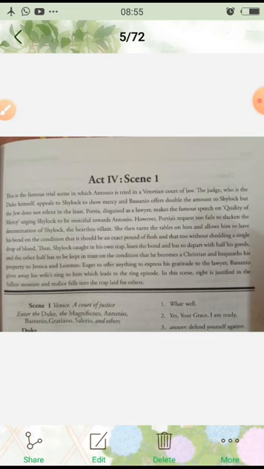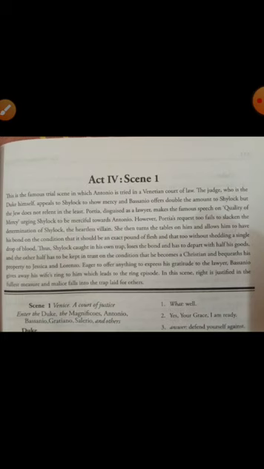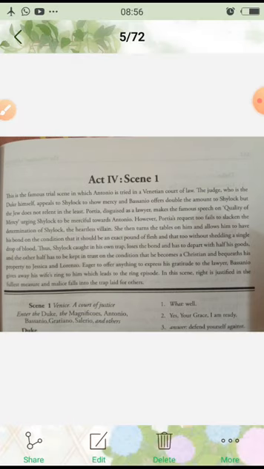Eager to offer anything to express his gratitude to the lawyer, Bassanio was very happy that his friend Antonio's life is saved. So he was so eager to give something to the lawyer. And who was the lawyer? Portia herself.